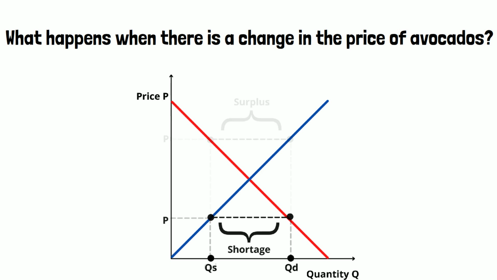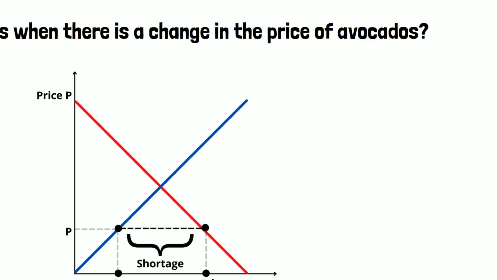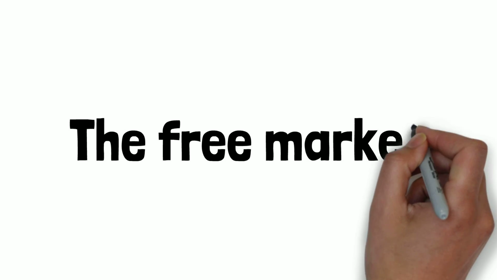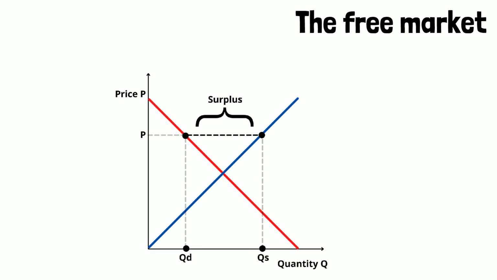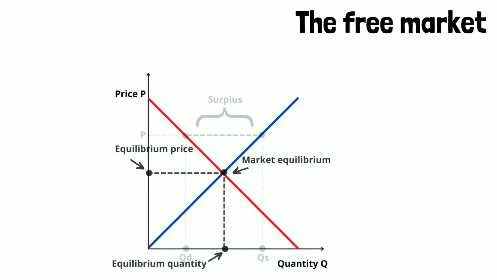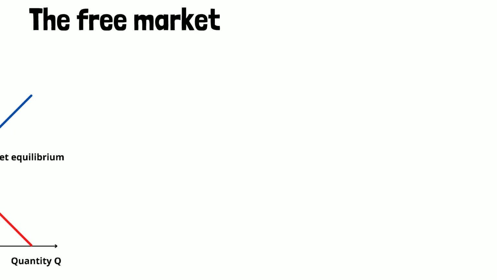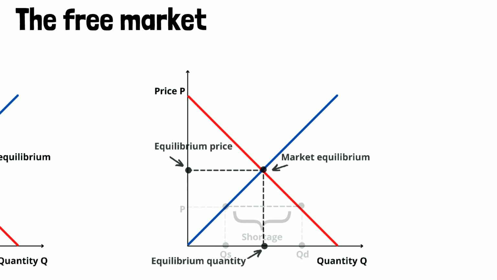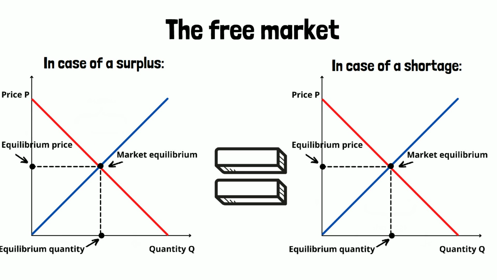A disequilibrium can also occur when the price of avocados is really low. This causes consumers to demand a lot of avocados, but suppliers are not willing to supply them, because they will not be profitable at this price. This causes an excess demand, which is also called a shortage. In the free market, both a surplus and a shortage are unlikely to happen. In case of a surplus, producers will start lowering their prices to be able to sell their excess until the market ends up in equilibrium again. In case of a shortage, consumers will start offering more money for the produced goods, which also causes the market to end up in an equilibrium again.